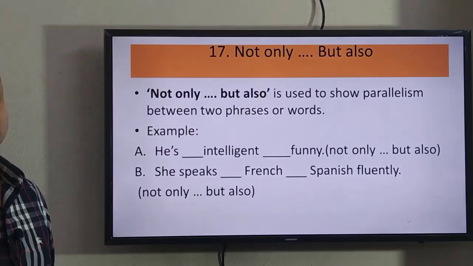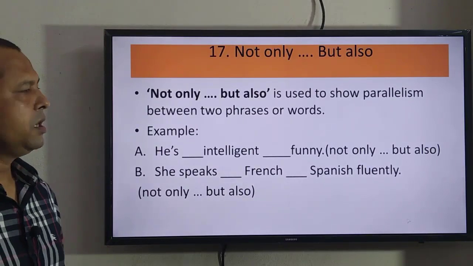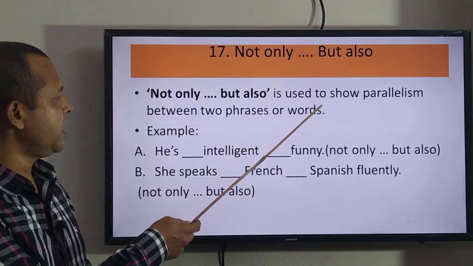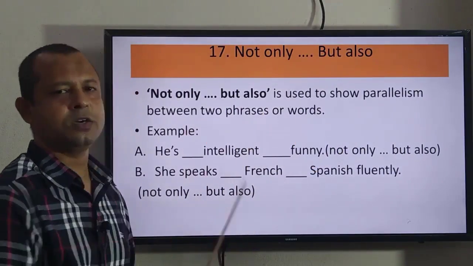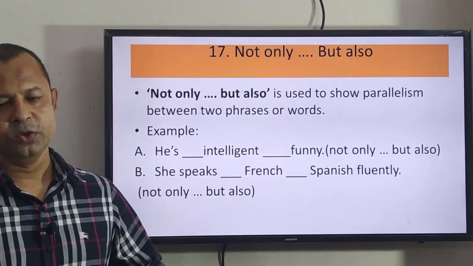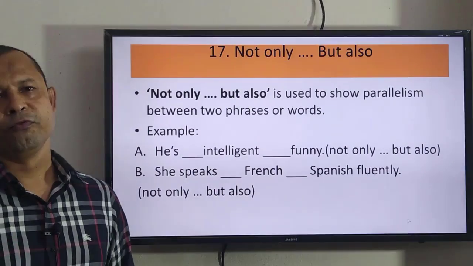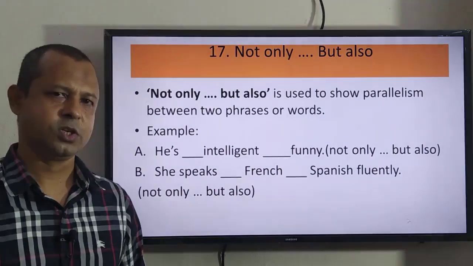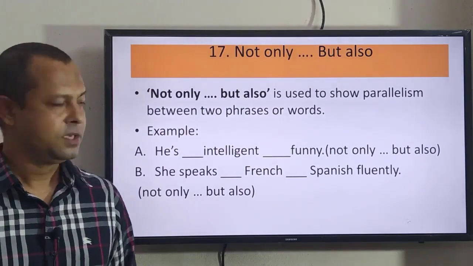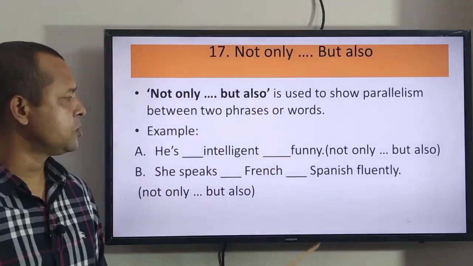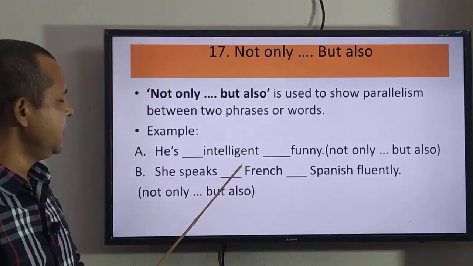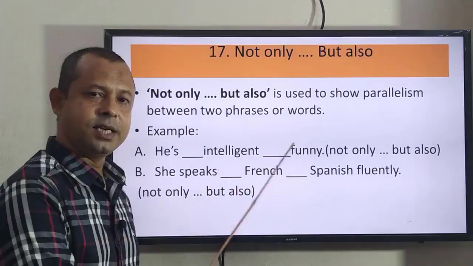Not only but also. Where we use not only but also. We use not only but also to show parallelism between two phrases or words. Especially we use not only but also to focus or to give emphasis on all the elements. See the example, he is not only intelligent but also funny. So, he is both intelligent and funny.